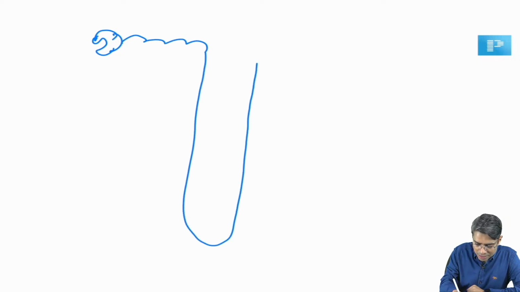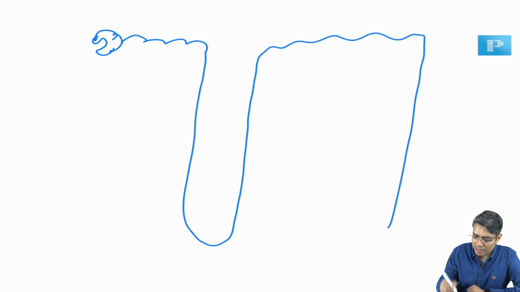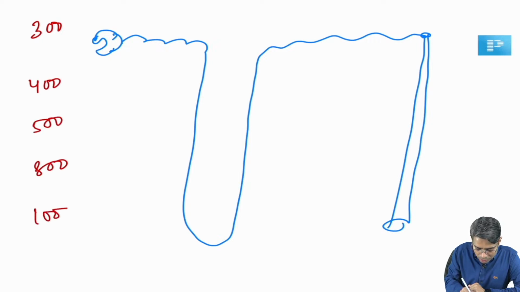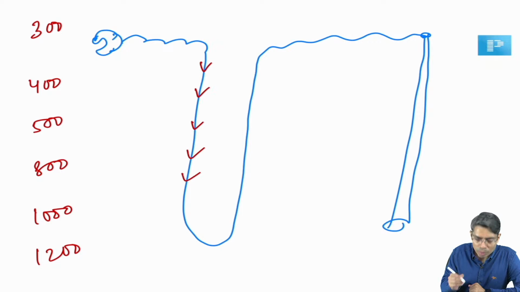Suppose this is the nephron, right? And this is the descending limb, this is the ascending limb of the loop of Henle, this is the collecting duct. I hope you understood this diagram. Whenever there is increased tonicity, suppose this is 300, this is 400, this is 500, this is 800, this is 1000, this is 1200. Whenever the solute is flowing through the descending limb of the loop of Henle, water will be reabsorbed from this part also.